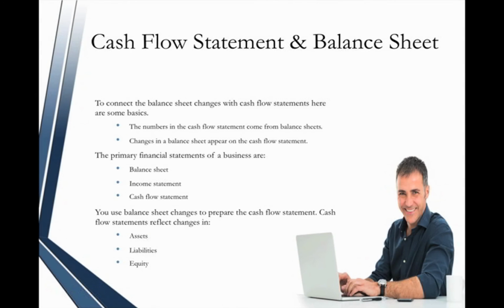A basic overview of the cash flow statement and balance sheet. To connect the balance sheet changes with the cash flow statements, here are some basics. The numbers in the cash flow statement come from balance sheets. Changes in a balance sheet appear on the cash flow statement. The primary financial statements of a business are the balance sheet, the income statement, and the cash flow statement. You use balance sheet changes to prepare the cash flow statement. Cash flow statements reflect changes in assets, liabilities, and equity.